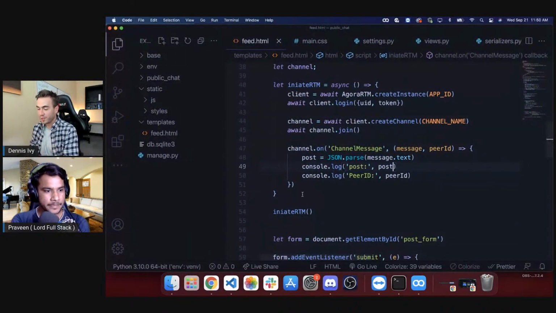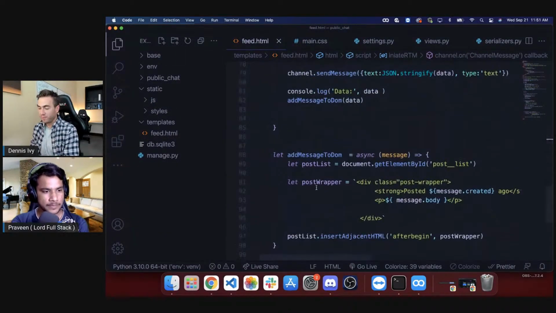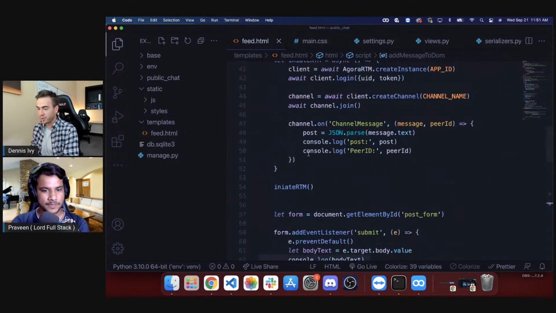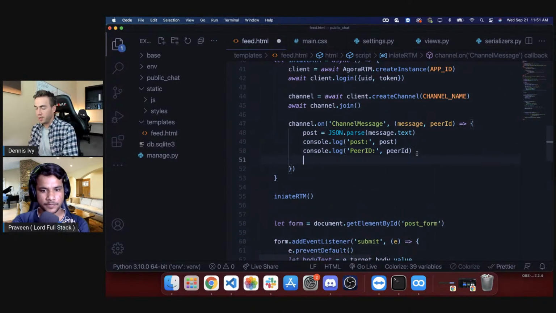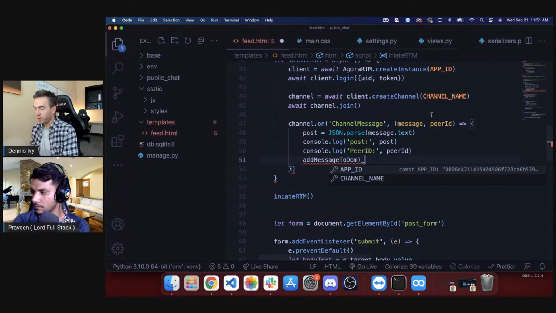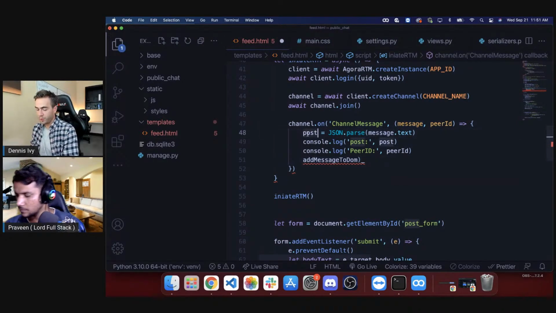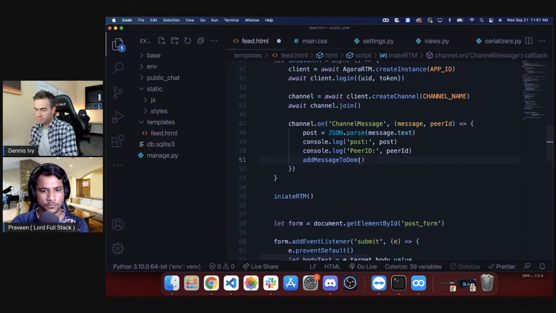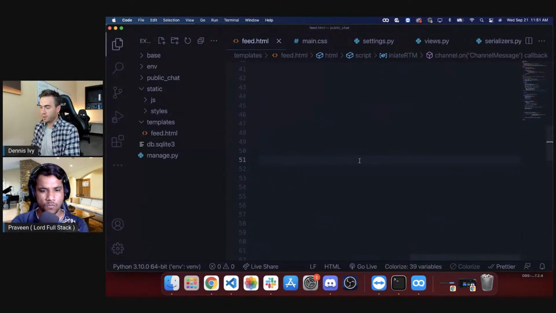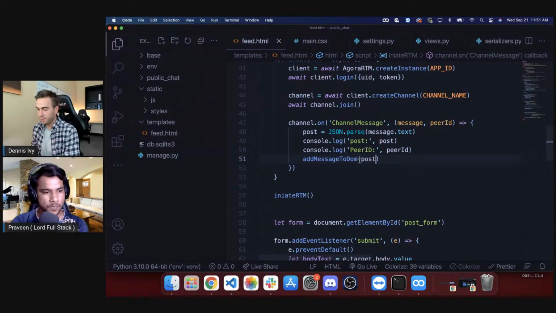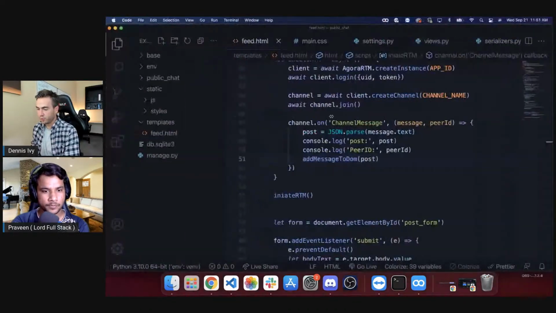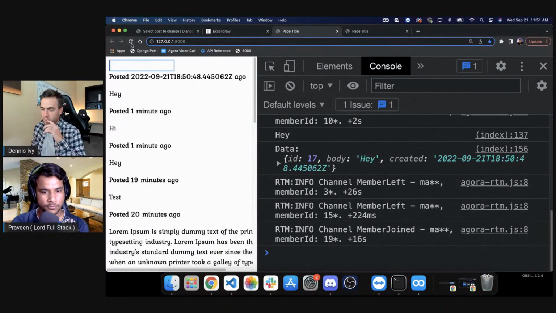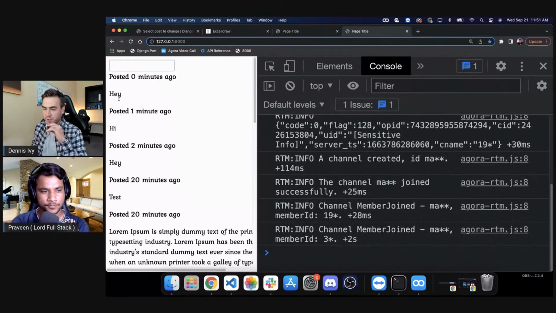So once the channel message is received, we're just going to take the same function, and this is going to be on the other user side. We're just going to add this to the event listener, and we're just going to throw in the post. And let's give this a test here. Actually, I want to make sure to save it. Okay, so we see the last post is hey.